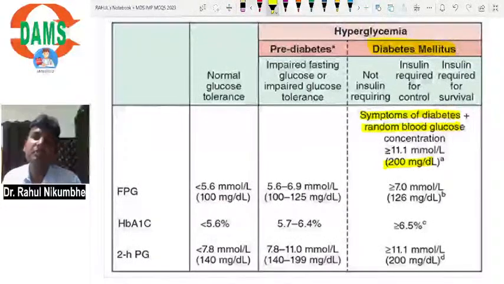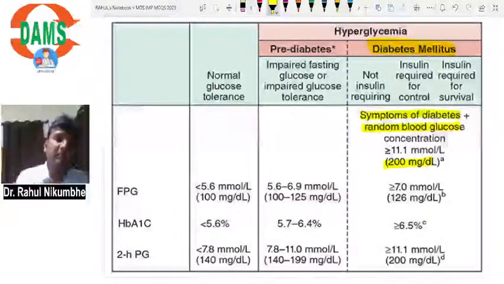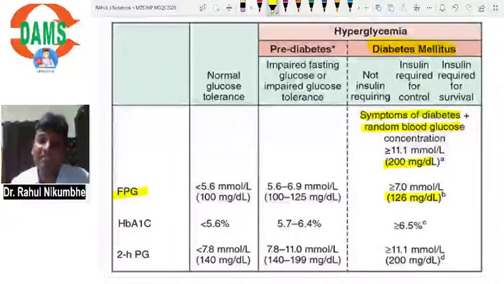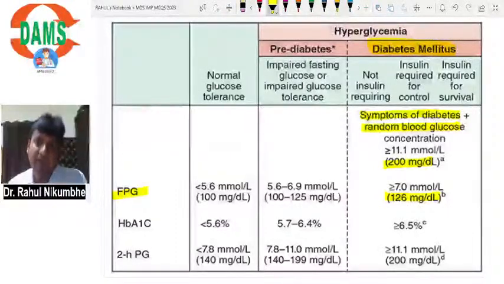If the sugar level is more than 200 milligram per dL, your patient is a case of diabetes. Next, fasting blood sugar level, FPG, fasting plasma glucose, if it is more than 126 milligram per dL. Now, fasting for how many hours is required? 8 hours. So at least 8-hour fasting is required. The patient will come to you with 8-hour fasting.